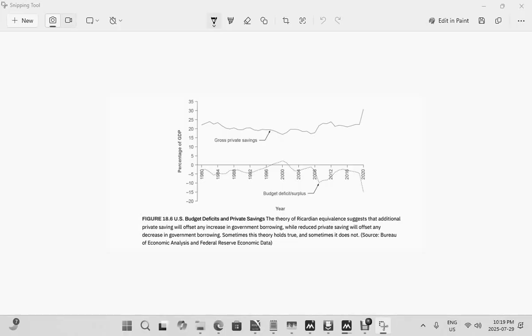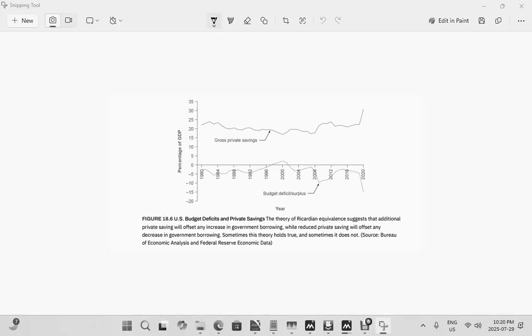Now, on this graph, you can clearly see, especially between 96 and 2004, this row right here, where the savings have gone down, right at the same time when there is a budget surplus. Between 96 and 2004, you have a budget surplus, as a result of which you have a trough over here where the savings have gone down. So whenever there is a budget surplus, the savings will be reduced because people expect the economy to get better, as a result of which people will borrow and spend more.